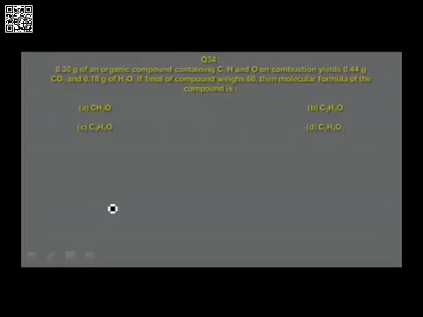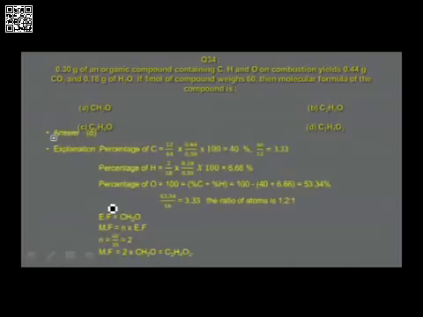First, you have to calculate the percentage of carbon, percentage of hydrogen, and percentage of oxygen from the mass of carbon dioxide, water, and the organic compound. Using this percentage composition, then calculate the ratio of atoms. How to calculate ratio of atoms? Percentage composition by atomic mass, and then you calculate the simple whole number ratio. The calculation is done as follows.